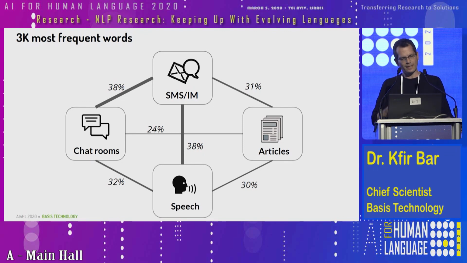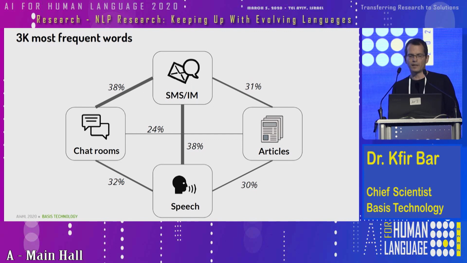So you can see that instant messages, for example, on the top there, are more similar to chat rooms and speech transcriptions than to news articles. Not a big surprise, I guess. Generally speaking, news articles are different than everything else in this context.